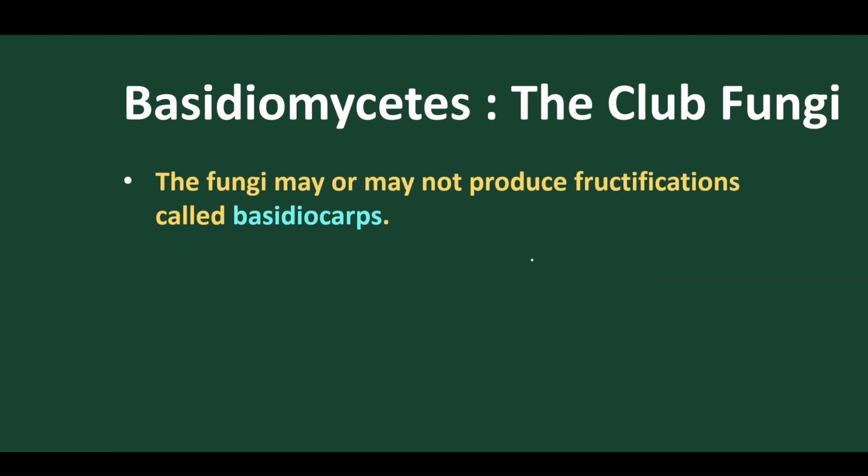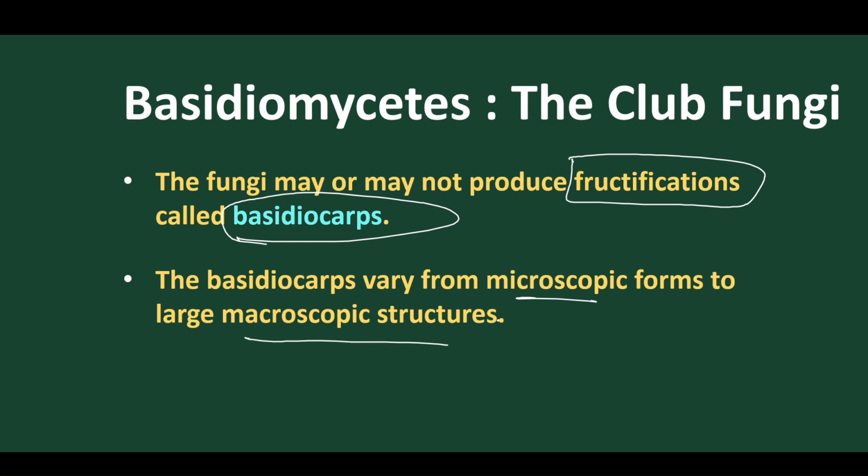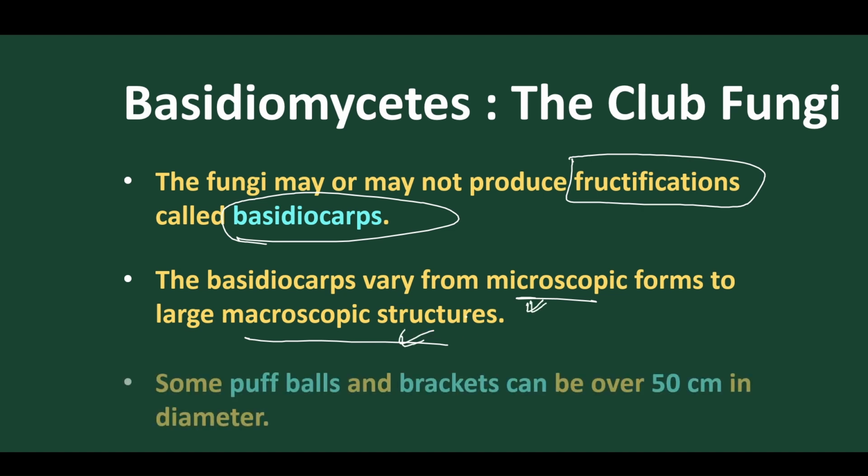Now the fungi may or may not produce a fruiting body, as we find in Ascomycetes. In Ascomycetes we find fruiting bodies, but here mostly you don't find any. Basidiocarps are mostly not present. If present in some species, the basidiocarps vary from microscopic forms to macroscopic, from a very small unit to a bigger structure. Some puffballs and bracket fungi are bigger, 50 centimeters in diameter.